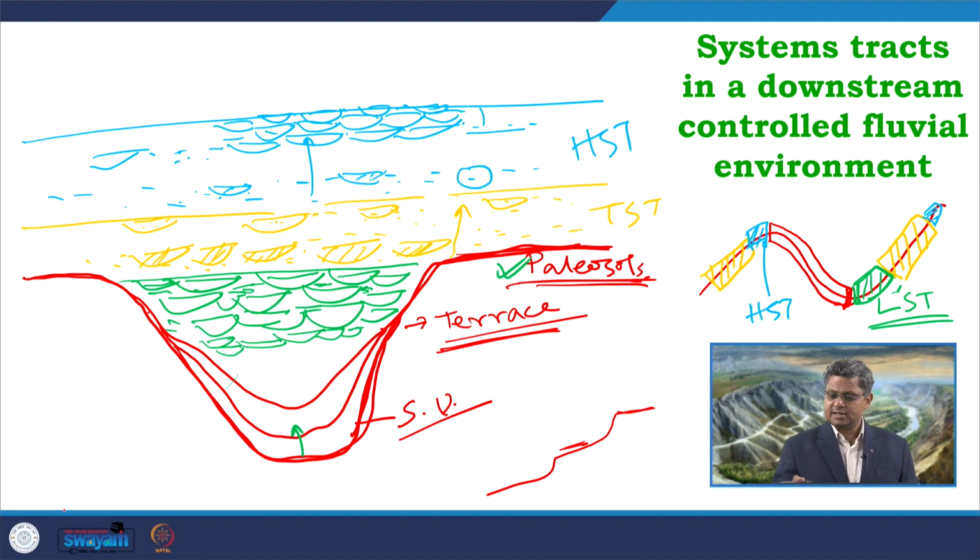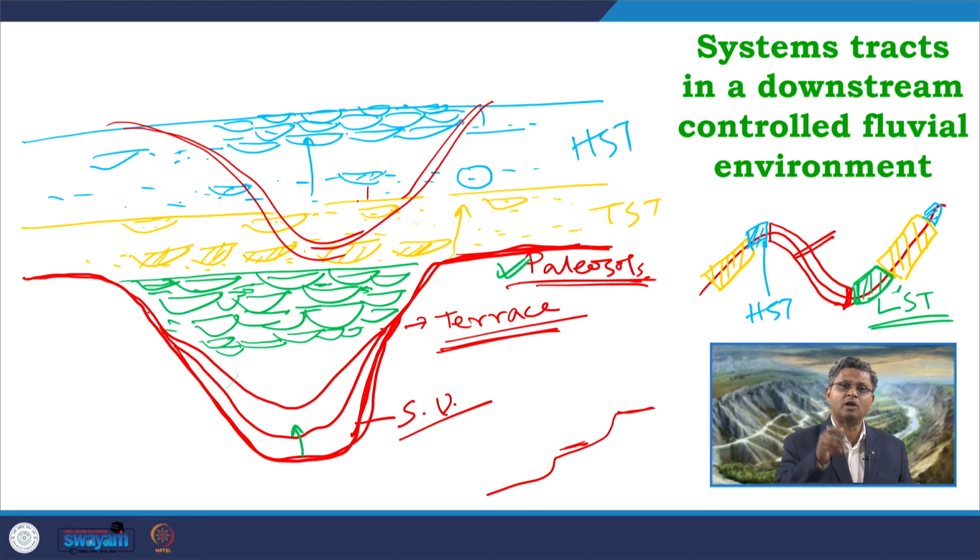So, after this again we are coming back to this falling stage, and during this falling stage again the river will start cutting down and will again come back over here. Now, what will be the nature of cutting? That will depend on how much is the fall, how the river is reacting to that, and based on that any portion of this deposit that has formed during one cycle may get eroded or partially preserved, and this cycle will go on.